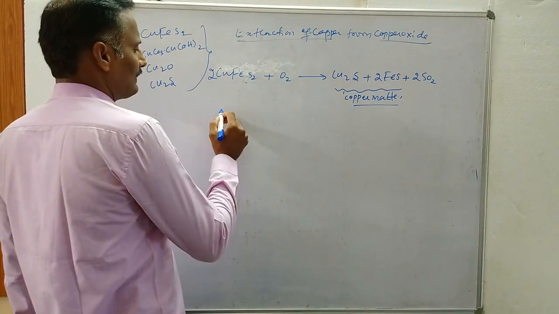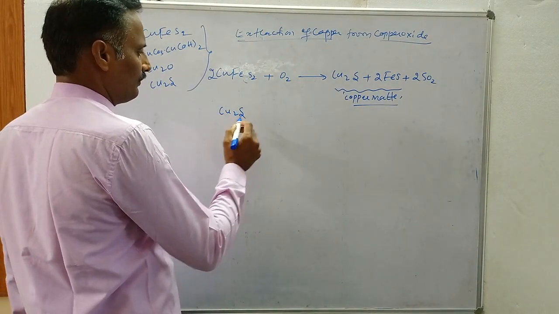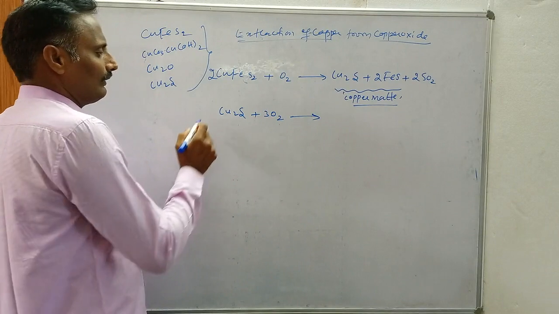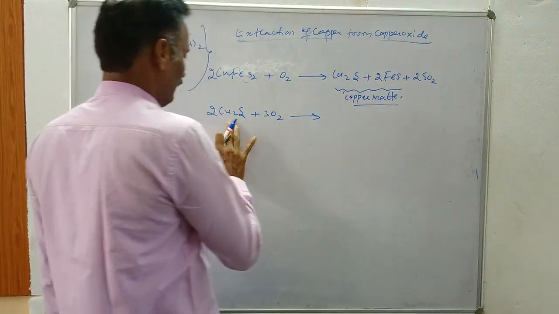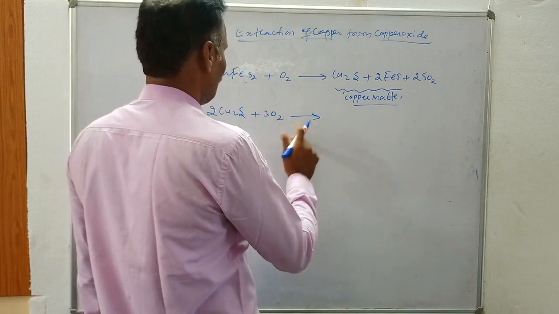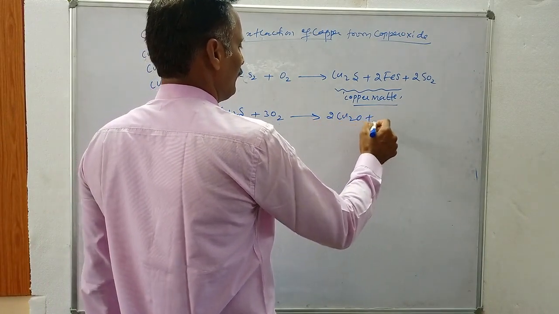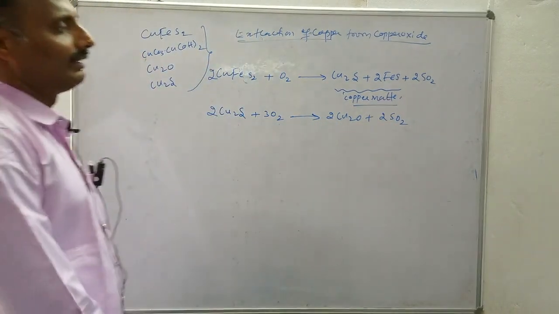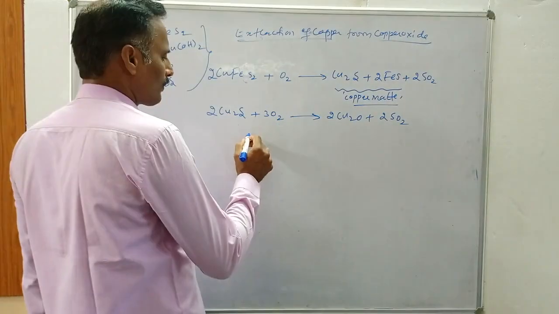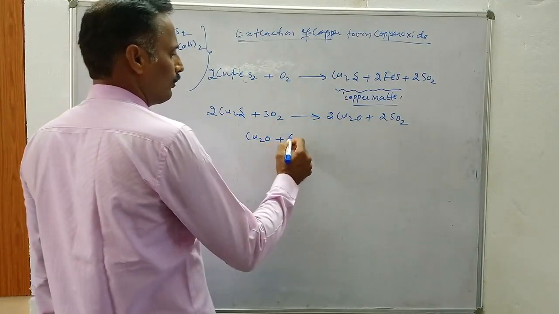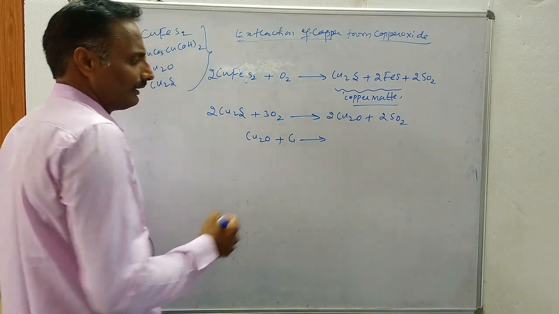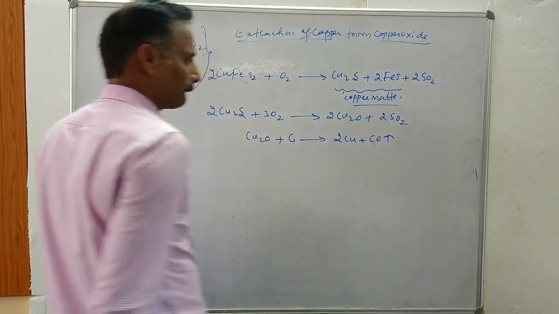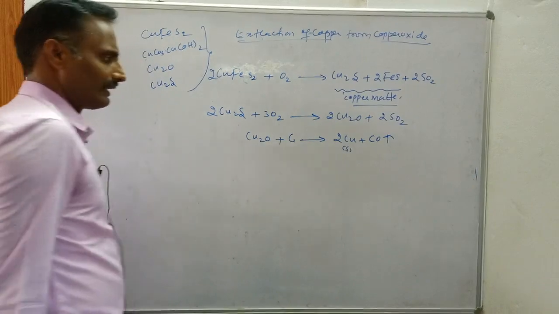Then this Cu2S undergoes roasting, which means heating in the presence of oxygen. On heating this copper sulfide with oxygen, you will get Cu2O and 2SO2, that is copper(I) oxide. And this copper oxide, treated with coke or carbon, gives 2Cu plus CO. This is called blister copper.